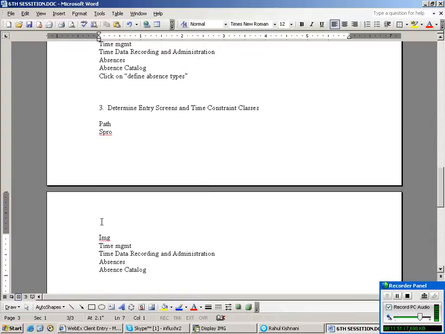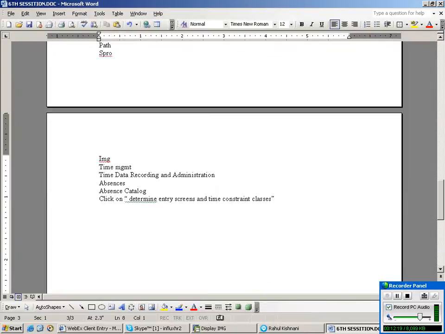Okay, path same, that is SPRO, IMG, time management, time data recording and administration, absences, absence catalog. Then click on determine entry string and time constant classes.